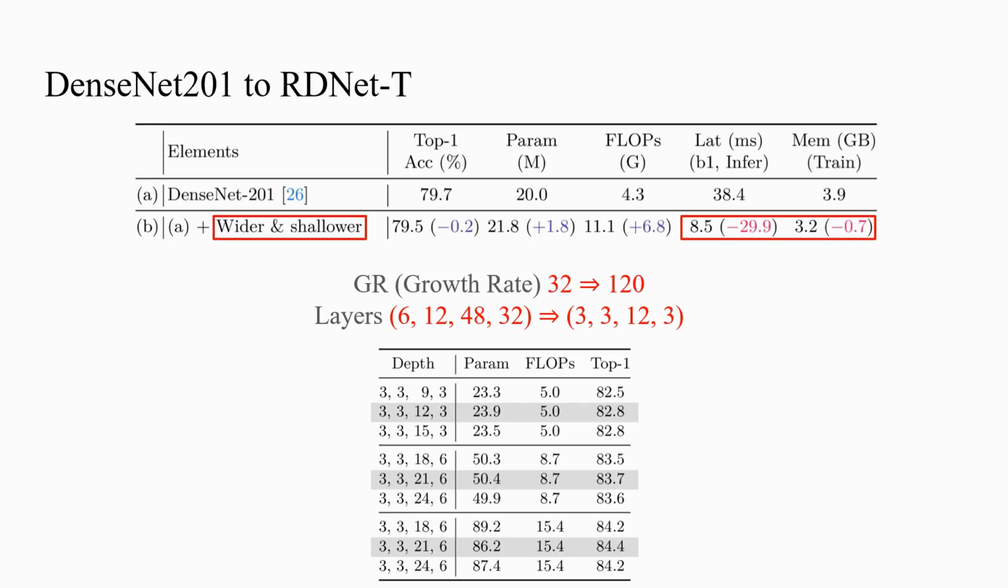From now, I would like to show you the changes we implemented to develop RDNet. First, to accelerate DenseNet 201, we increased the growth rate to expand the width and reduce the number of layers per stage from 6, 12, 48, 32 to 3, 3, 12, 3. Through this, the top 1 accuracy remained almost unchanged while the inference latency for a single batch improved by 4 times. The optimal depth was determined through various ablation studies.